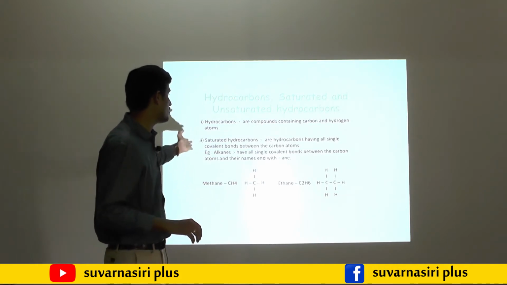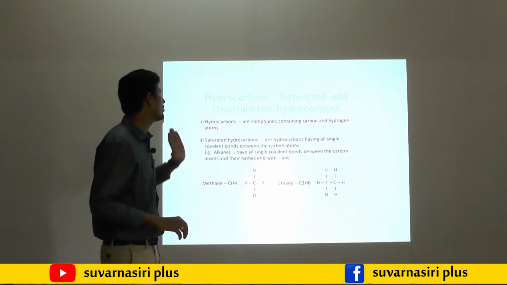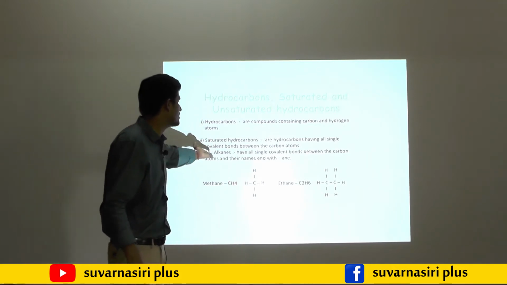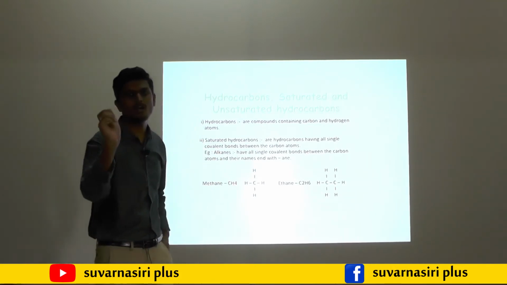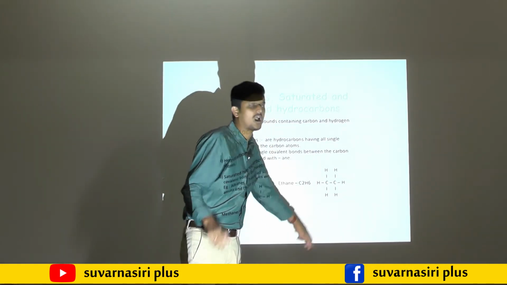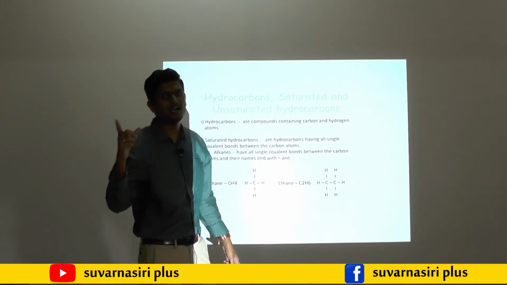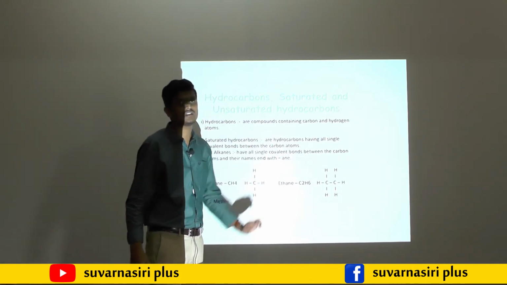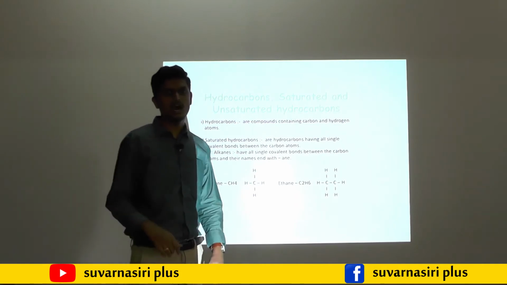Unsaturated. So hydrocarbons having all single covalent bonds between carbon and carbon are called saturated. The alkane is the best example. In between carbon and carbon only a single bond will be present. You may observe, not in between carbon and hydrogen, only in between carbon and carbon. If the single bond is present, then it is called a saturated hydrocarbon.